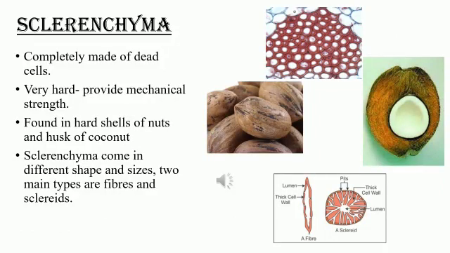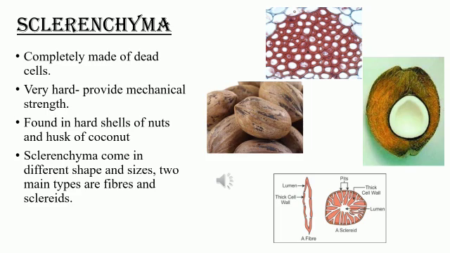Next, coming to sclerenchyma, the last type of simple permanent tissue. So sclerenchyma is completely made up of dead cells. These are completely dead cells, and it's very hard. This provides mechanical strength. Due to the hardness of the cells, it gives mechanical strength. Okay, and these are found in hard shells of nuts and husk of a coconut. You can see it in the picture.